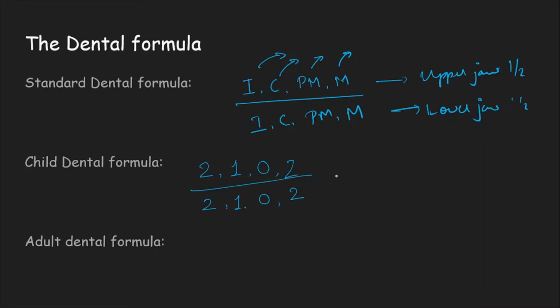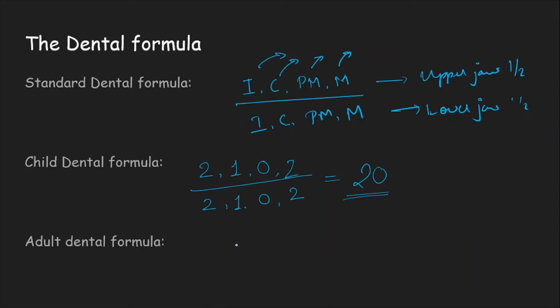So this accounts for 2 plus 1 plus 2, 5. This 5 is on the upper half side, so the other half side will make it 10. This 5 is on the lower half side, and the other half will make it 10. So together 10 plus 10 will be 20. So there are 20 teeth in a child, especially in their first set of dentition, the milk teeth that we find. It has only 20 teeth.